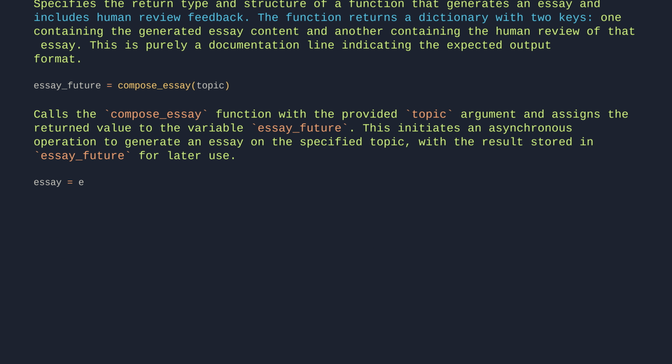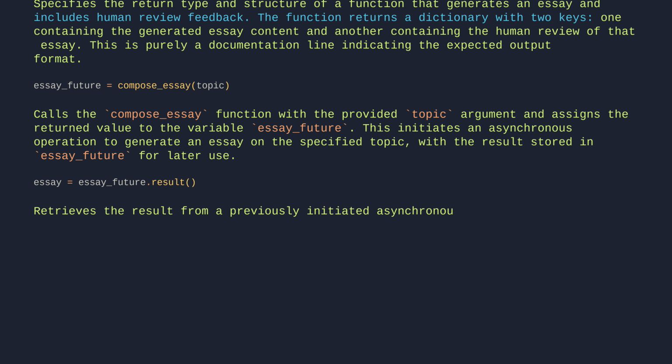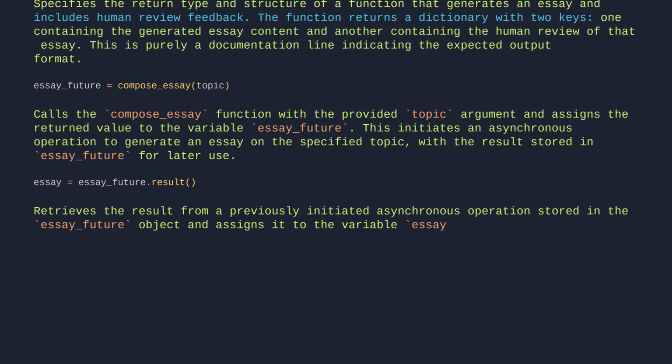essay = essay_future.result(). Retrieves the result from a previously initiated asynchronous operation stored in the essay_future object and assigns it to the variable essay. This blocks execution until the future completes and its result is available.